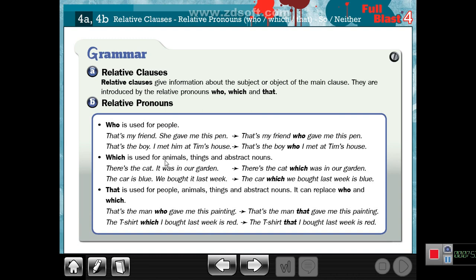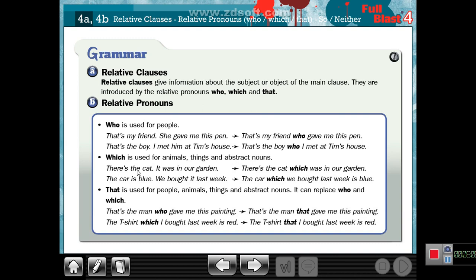But which is for animals like tigers, lions, things like the book, the garden, and so on, and abstract nouns like the hope, the beauty, and so on.